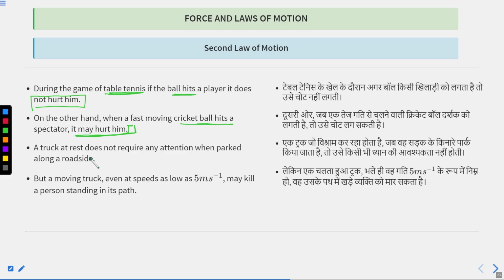A truck at rest does not require any attention when parked along a roadside. But if the truck is moving, even with a low speed of 5 meters per second, it may kill a person standing in its path.